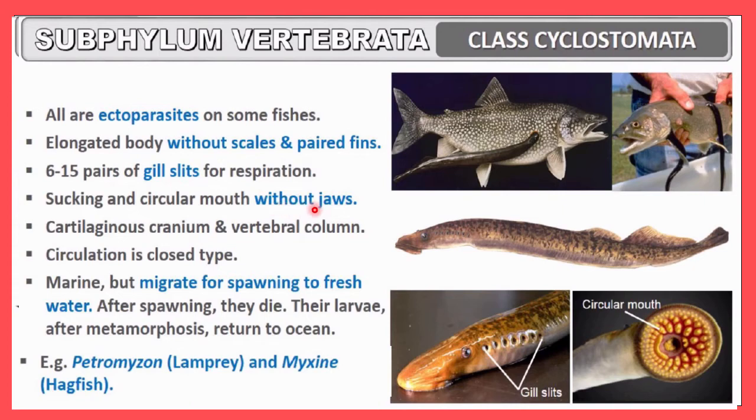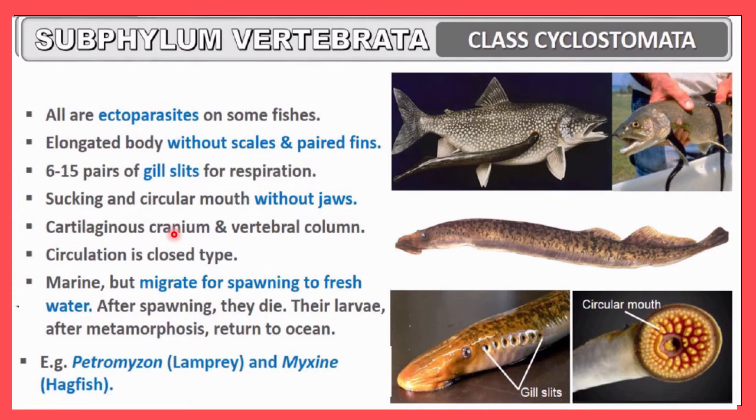This mouth does not have any type of jaws, and it is a sucking type of mouth. So the name of the class is given because of this unique character.